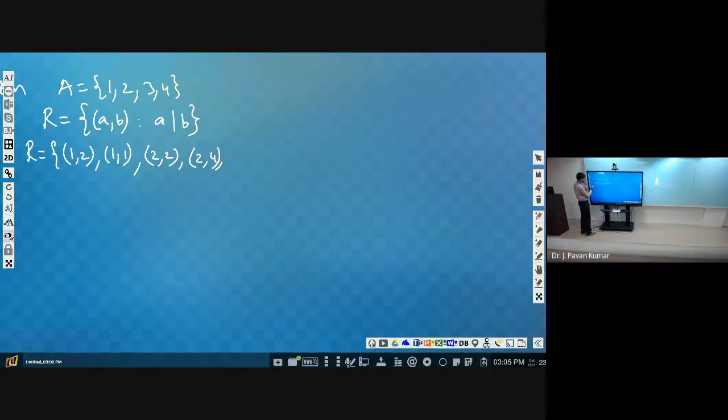Any other tuples? Please tell. What are the other tuples? Can we have 1 comma 3? Yes. Can we have 1 comma 4? Can we have 2 comma 3? No. Next 2 comma 4, yes, already there. Next 3 comma 1. Can we have 3 comma 1?